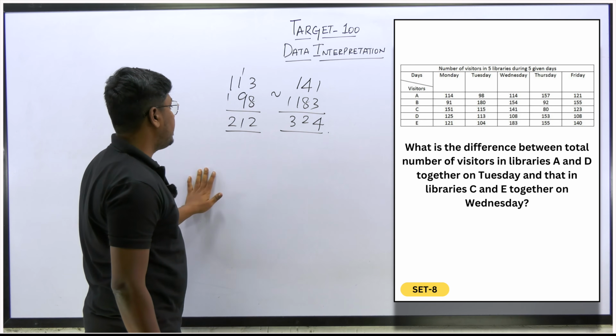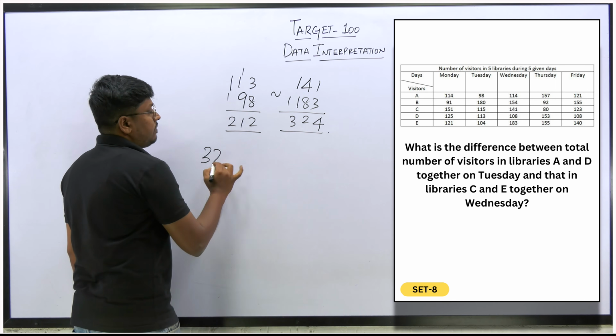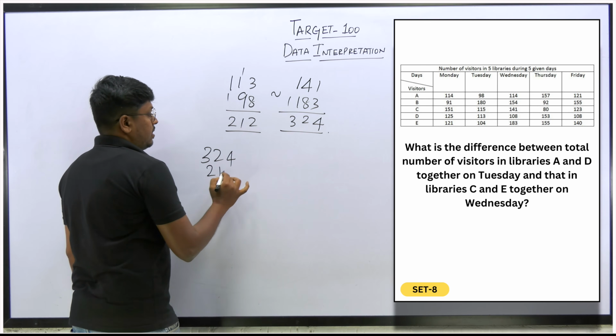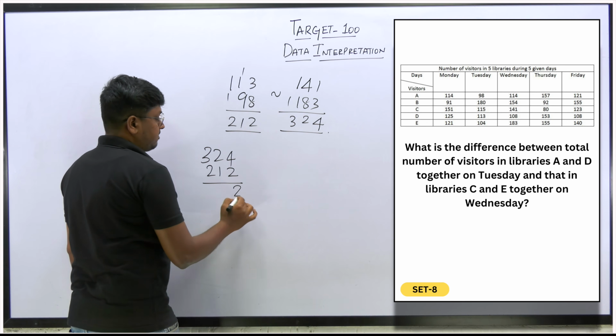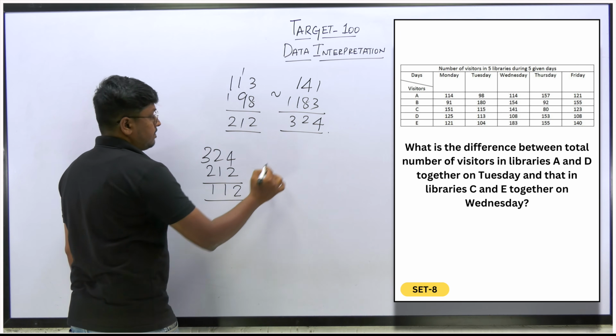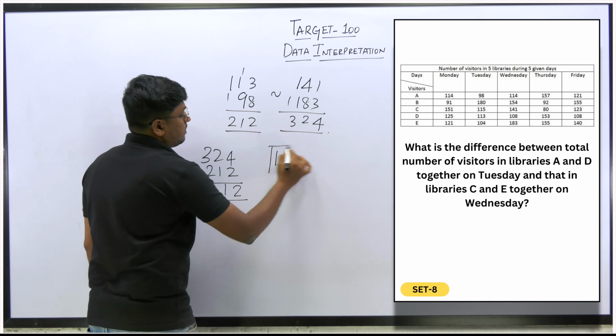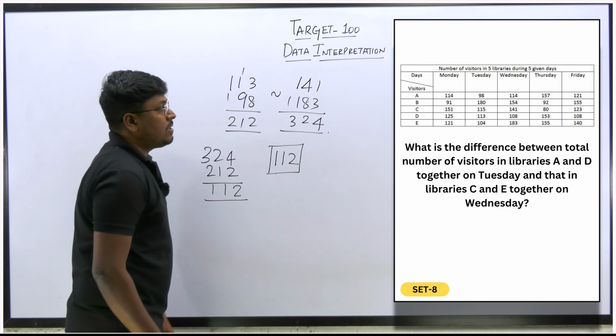Okay, so we need to find the difference. So 324 minus 212, 112 is the difference, right?